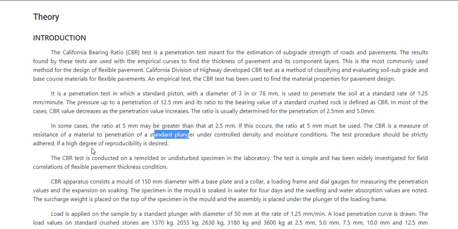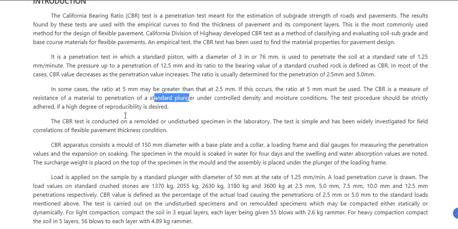The test procedure should be strictly adhered to. So you should do it properly if you want a higher degree of reproducibility. The CBR test is conducted on a remolded or undisturbed specimen in the laboratory. The test is simple and has been widely investigated for field correlation of flexible pavement thickness condition. So this test has been widely accepted the world over, and the procedures should be very strictly adhered to if you want a higher degree of reproducibility.